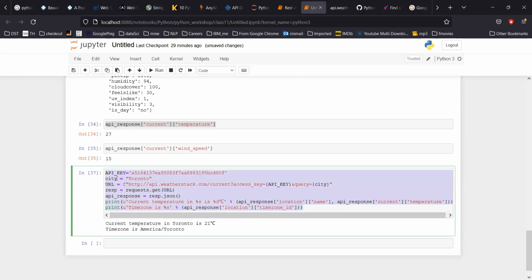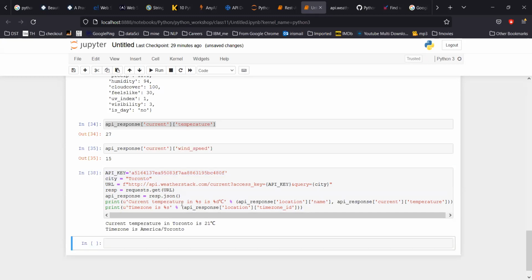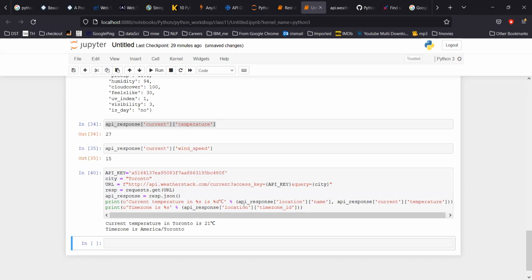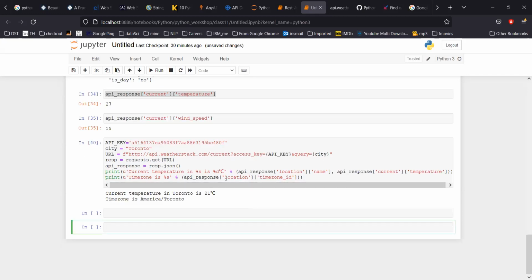If you see city Toronto, URL, this, and if I wanted to put it into a very small piece, I can directly hard code this here, city is here. So these two will also be gone in that case. URL I directly put into here, so I can simplify it. Whenever I wanted to know what is the temperature in Toronto, I have to run this line, and this will give me the temperature in Toronto.